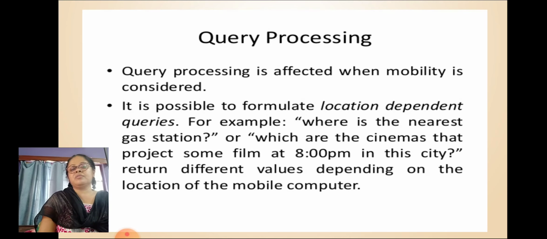Query processing. Query processing is affected when mobility is considered. It is possible to formulate location dependent queries. For example, where is the nearest gas station, or which are the cinemas that project some film at 8 p.m. in this city. These return different values depending on the location and the mobile computer.